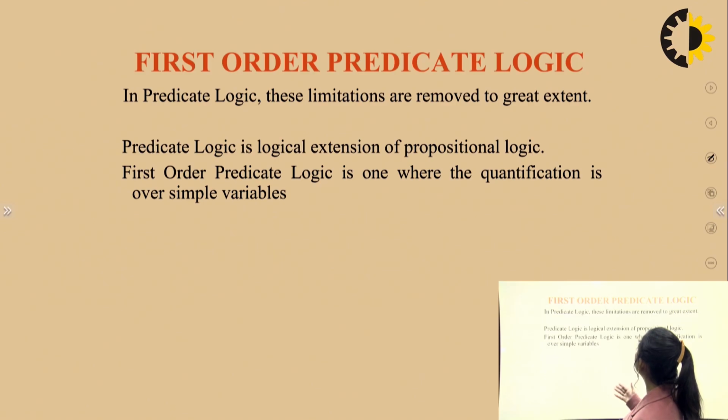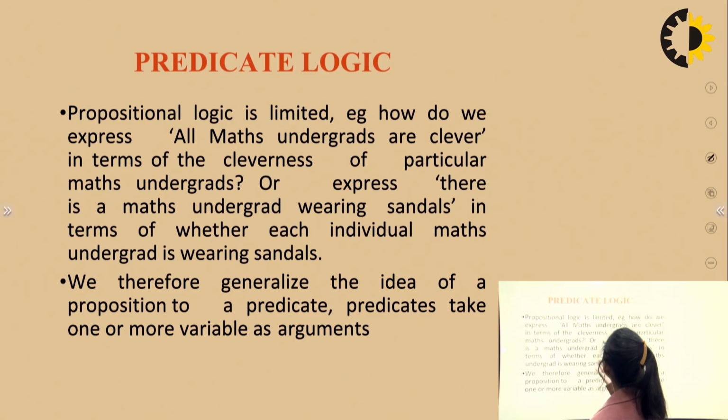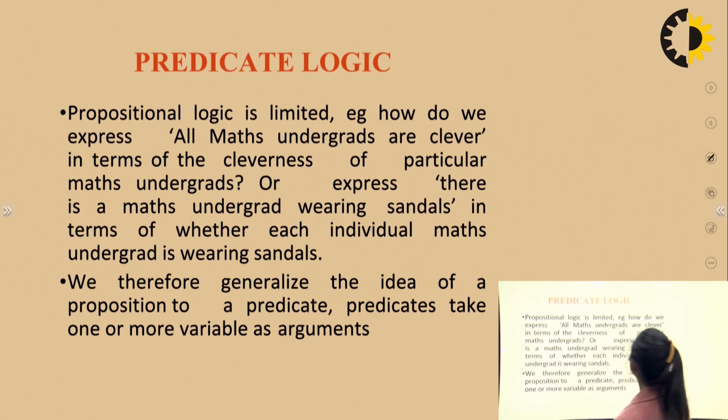So predicate logic is a logical extension of propositional logic. First order predicate logic is one where the quantification is over simple variables. Now, propositional logic is limited. For example, how do we express "all maths undergrads are clever" in terms of the cleverness of particular maths undergrads, or express "there is a maths undergrad wearing sandals" in terms of whether each individual maths undergrad is wearing sandals, right? So we generalize the idea of a proposition to a predicate. Predicates take one or more variables as arguments, and that is predicate logic.